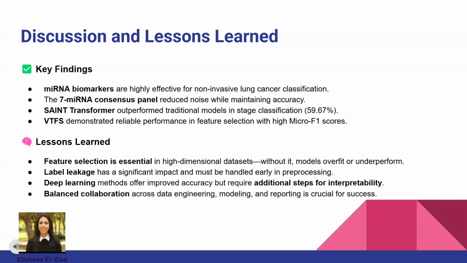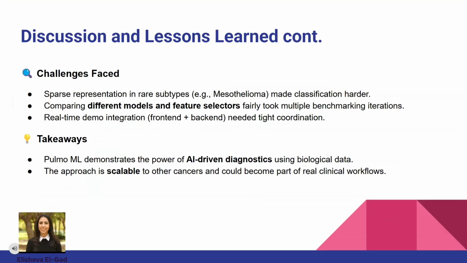And VTFS, our deep learning-based feature selector, proved valuable with strong micro-F1 scores, especially in imbalanced classes. We also faced some important challenges, and those led to key lessons. One of the biggest was realizing how critical feature selection is when working with high-dimensional datasets. Without proper filtering, it's very easy to overfit or get misleading results.